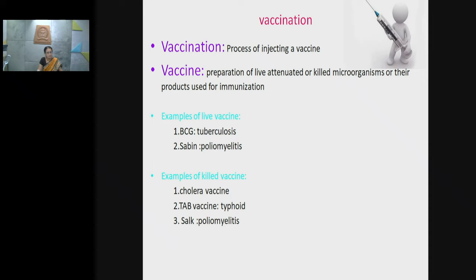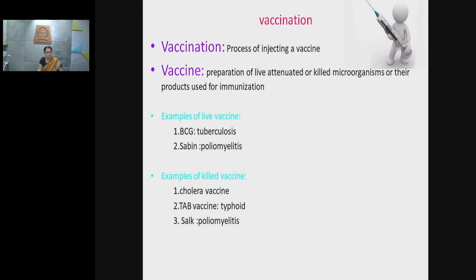TAB vaccine, it is a mixture of the killed suspension of Salmonella typhi, Salmonella paratyphi A, Salmonella paratyphi B. That's why it is called TAB vaccine, and it is used to prevent typhoid. And the third example of a killed vaccine is Salk vaccine, which is used to prevent poliomyelitis, a viral disease caused by poliovirus. Now, amongst these two vaccines, live and killed vaccines, which is more effective and which is more long lasting? The answer is live vaccine.